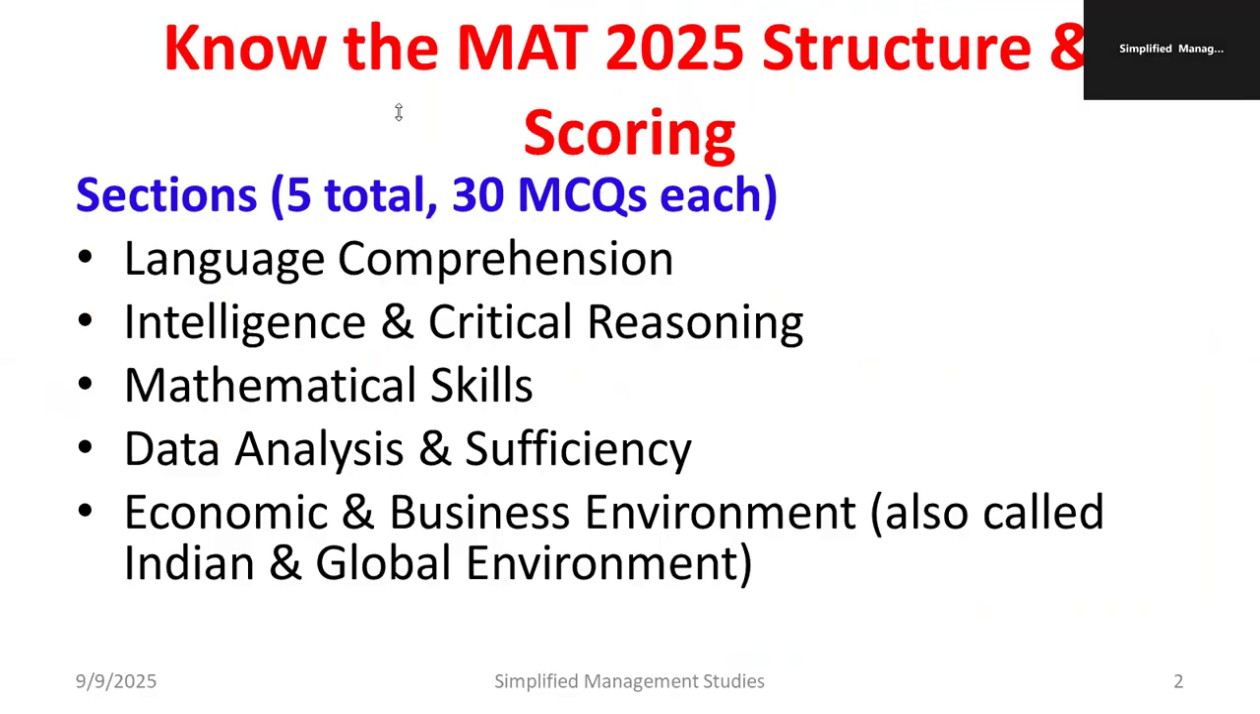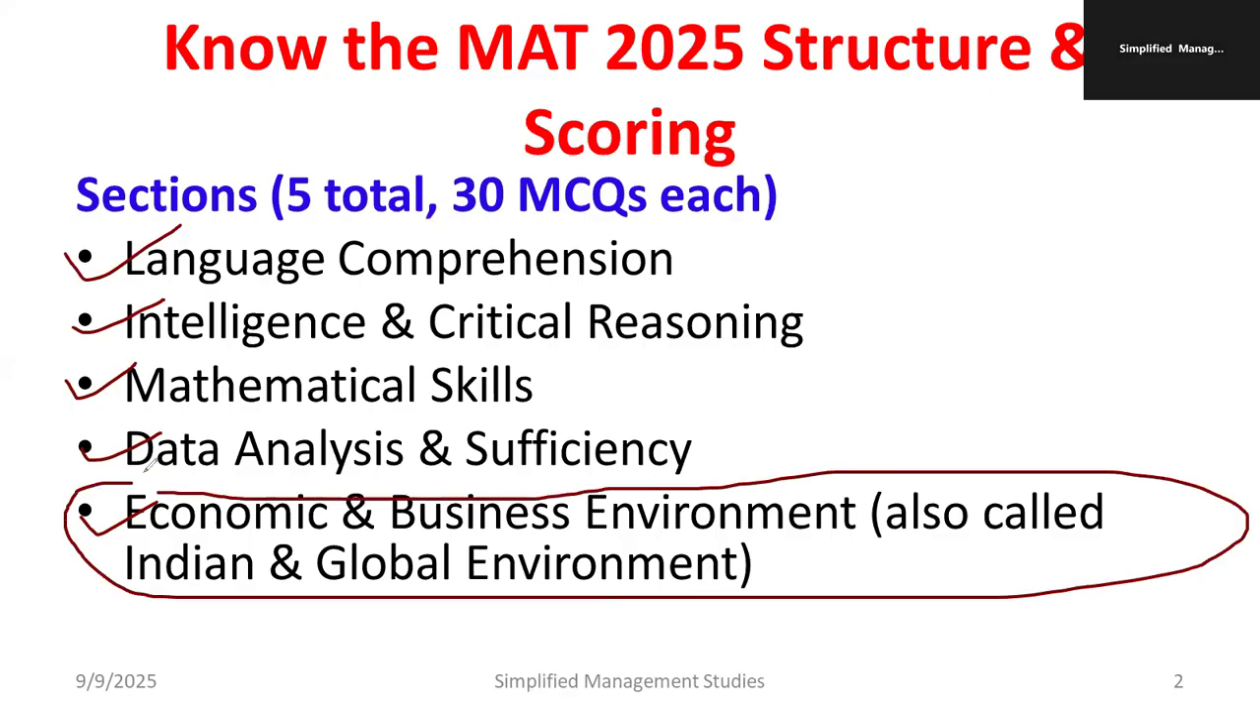Regarding the MAT 2025 structure, there are five sections with 30 MCQs in each section. Altogether, there will be 150 questions. What are the major contents included in the exam pattern? Language comprehension, which we also call reading comprehension. Then intelligence and critical reasoning. Then mathematical skills. Then data analysis and sufficiency. The last part is economic and business environment, also known as the Indian and global environment. The weightage of this last section is comparatively less. I'll let you know why it is less.